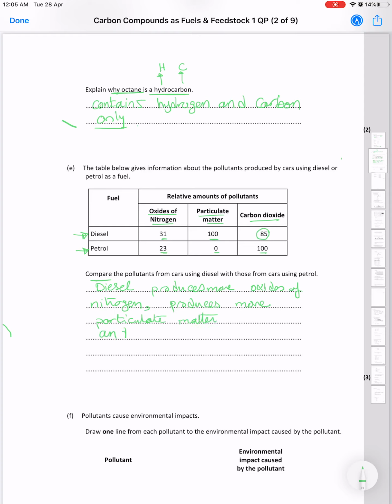And less carbon dioxide than the petrol. That's it. So for each comment you get 1 mark. For the comments on the oxide of nitrogen you get 1 mark, you get the second mark here, and the third mark for the carbon dioxide.